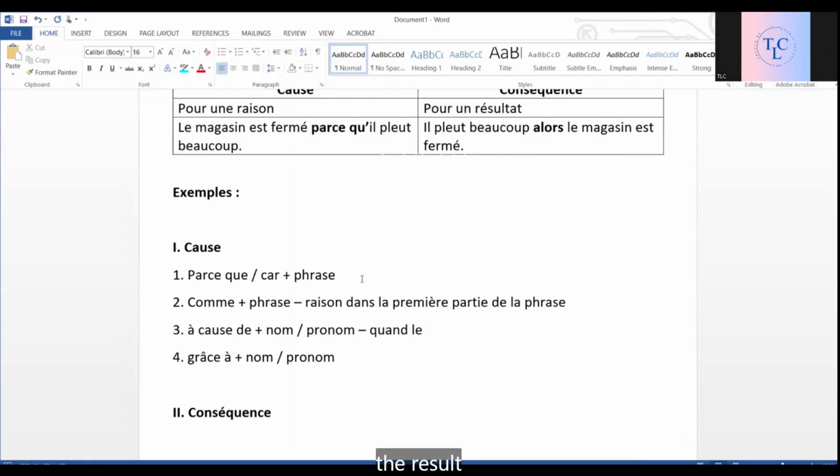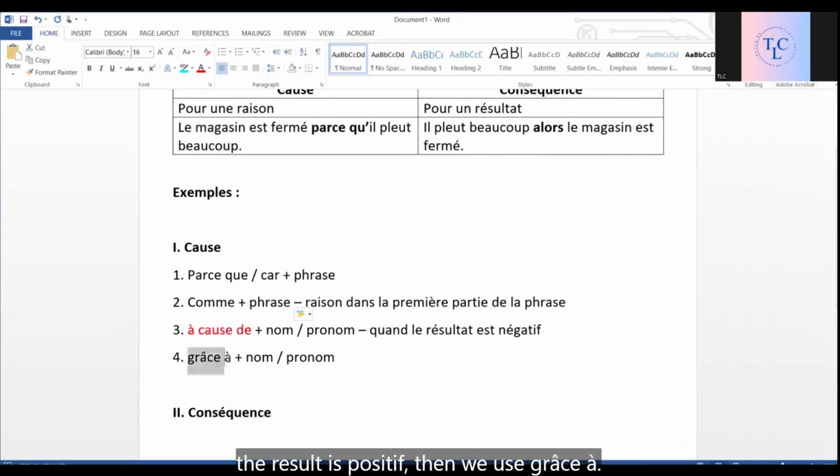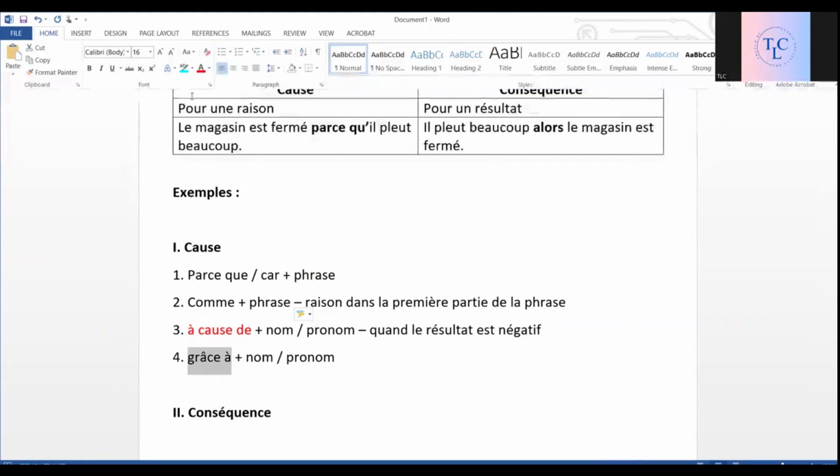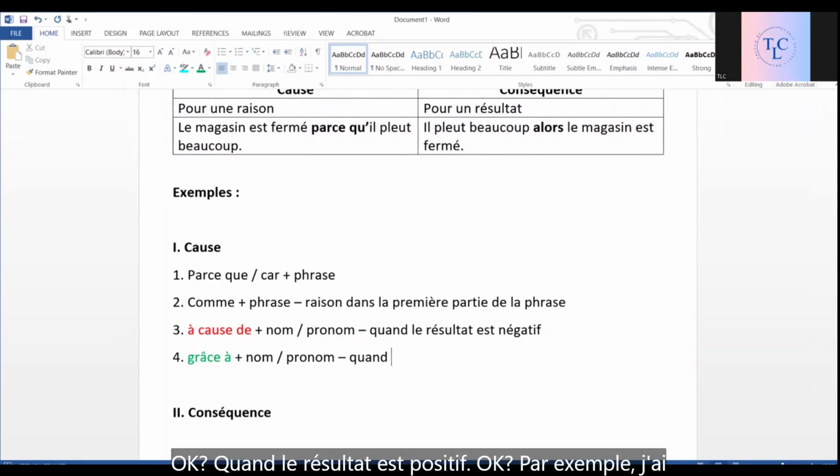Quand le résultat est négatif. The result of the cause is negative. We use à cause de. Okay, négatif. And if the result is positive, then we use grâce à. Okay, quand le résultat est positif. Okay, par exemple,